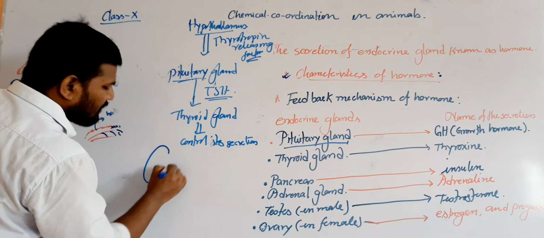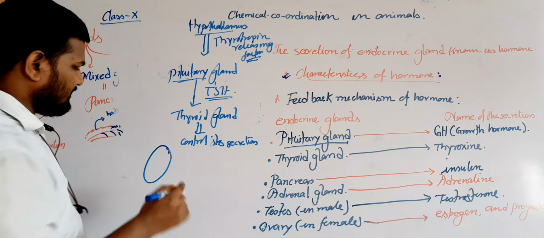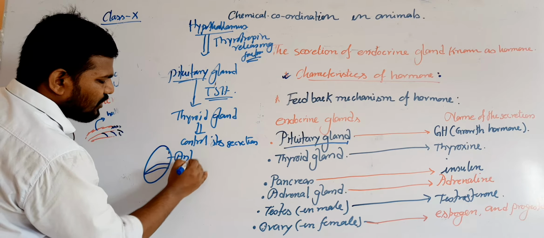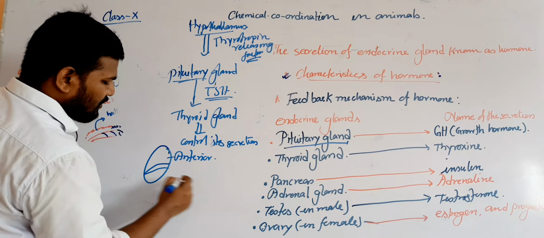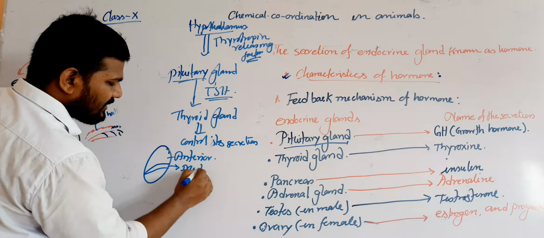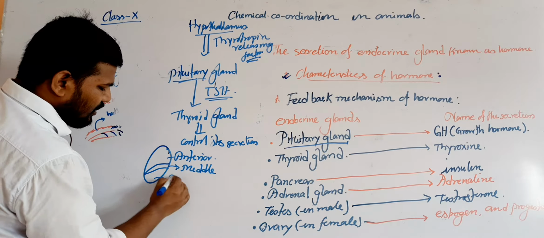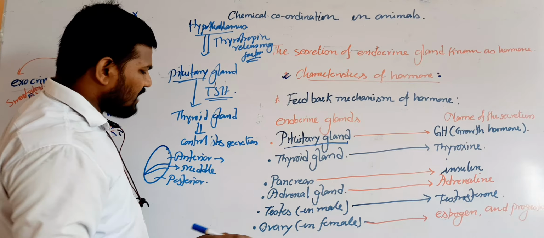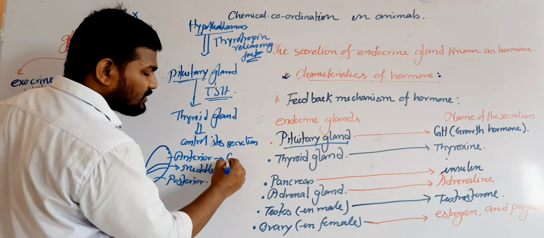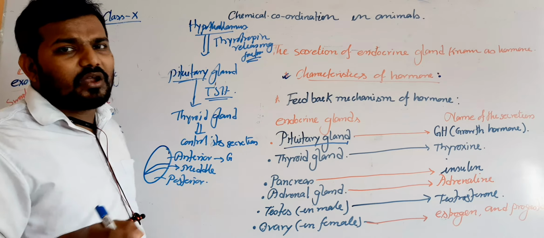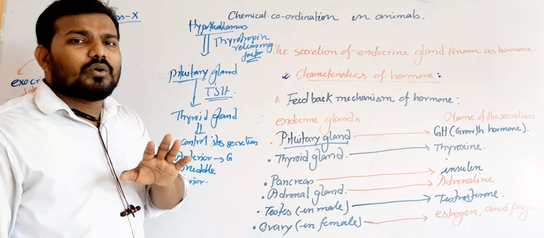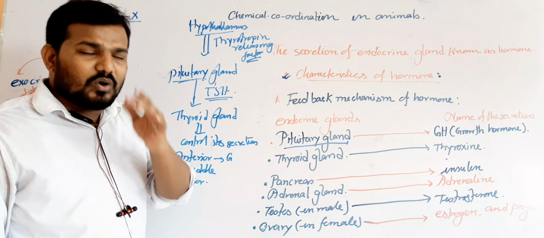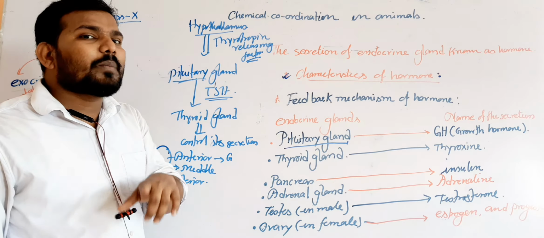Generally, the whole pituitary gland is divided into three parts: the anterior part, the middle part and the posterior part. From the anterior part, the pituitary gland secretes different types of tropic hormones. What is a tropic hormone? Tropic hormones are those hormones which stimulate other endocrine glands and control their function. Most of the hormones of the pituitary gland are tropic in nature.